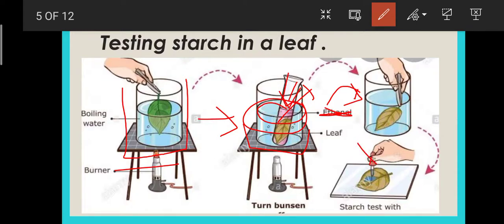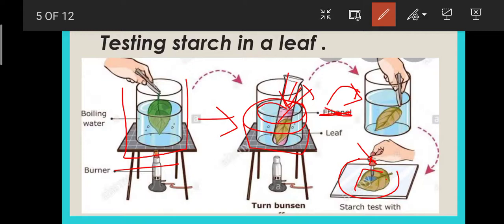This is iodine solution that is being dropped on the leaf drop by drop. Now keep the leaf on a tile and use the drop of iodine and check whether the leaf turns blue or black or remains the same. If the leaf turns blue and black in color, it means that the leaf contains starch.